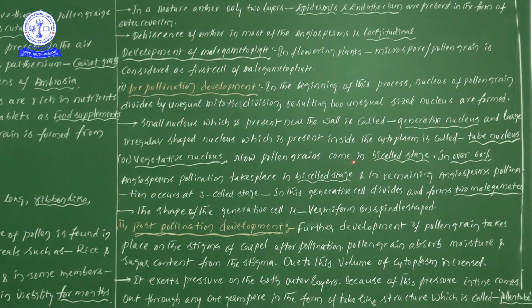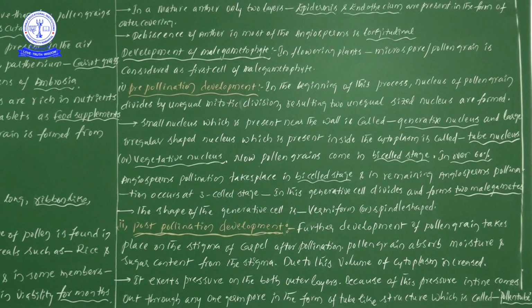Next, the important points. In the pollen grain, one is a generative cell or nucleus and the other is the vegetative nucleus. This vegetative nucleus we will take as the tube nucleus.